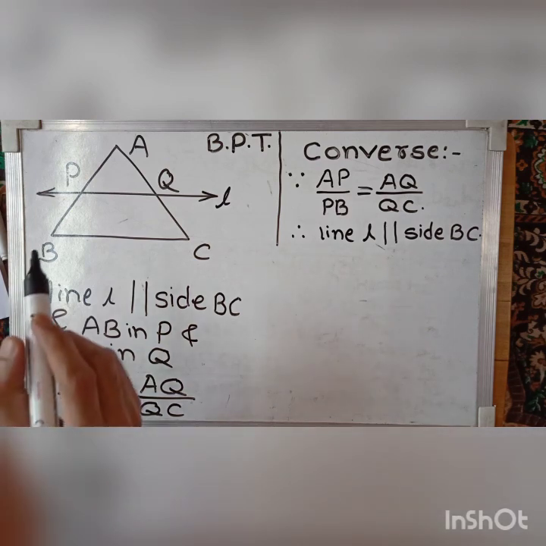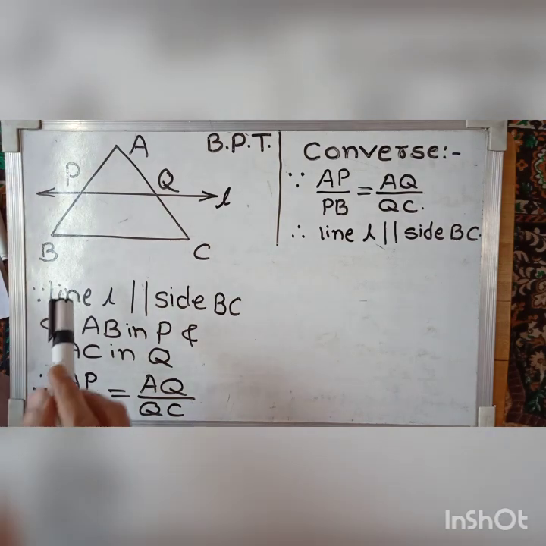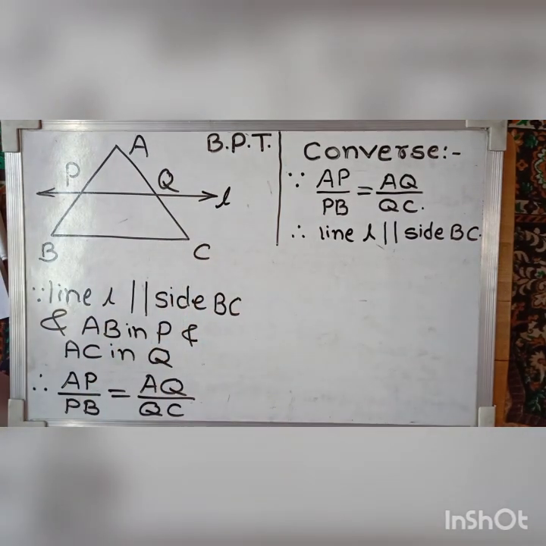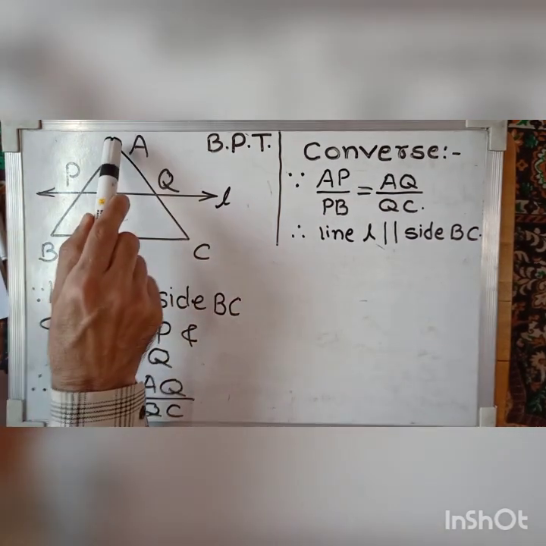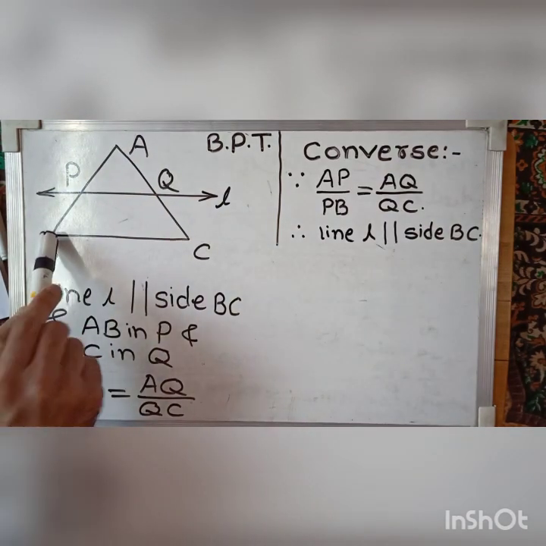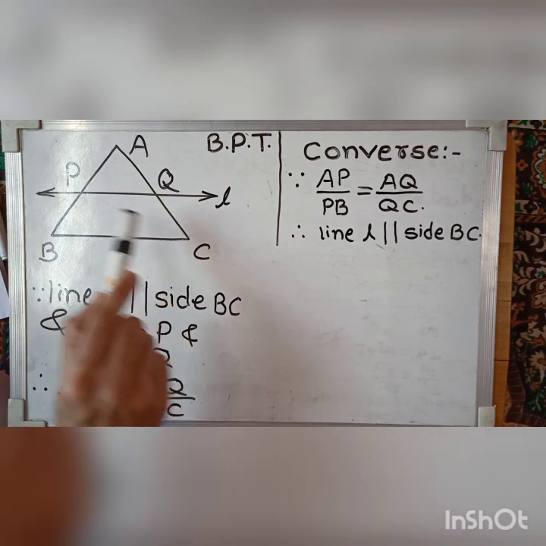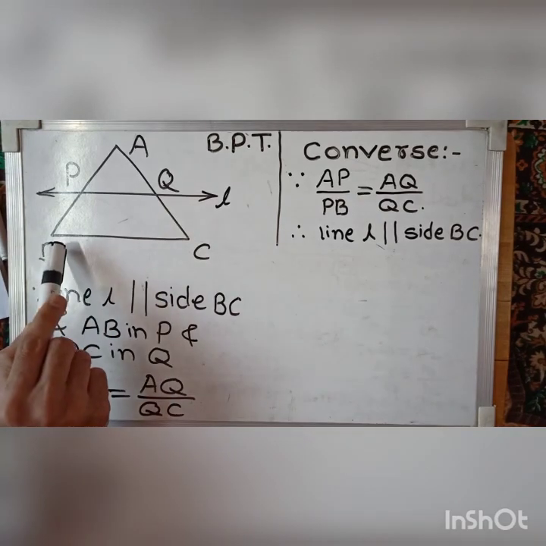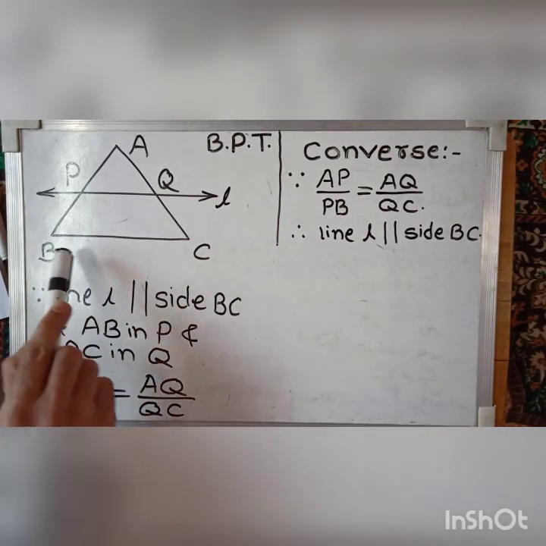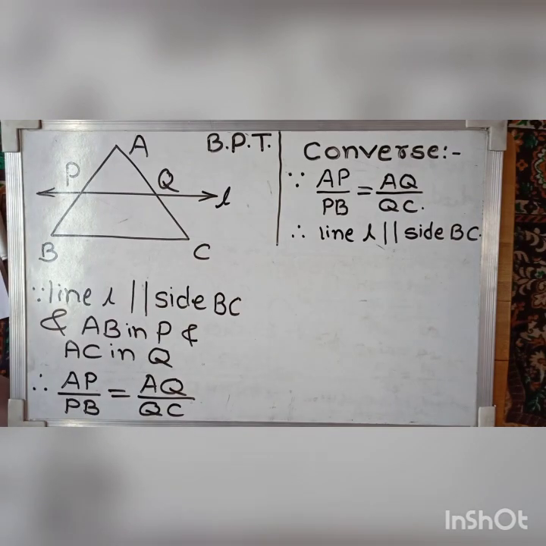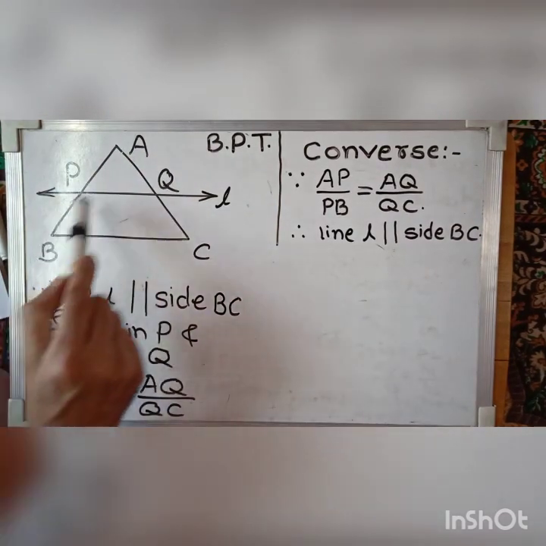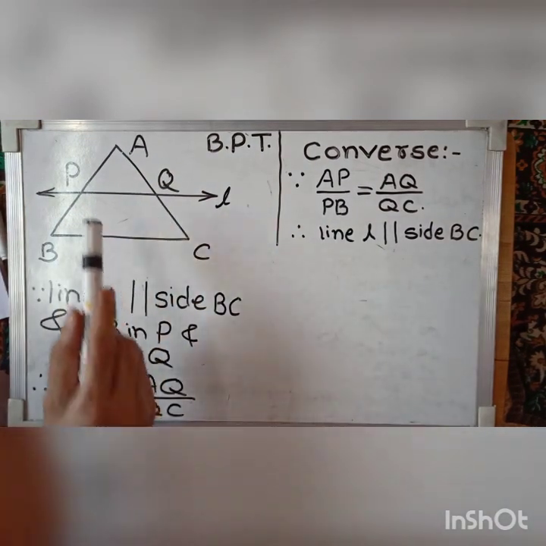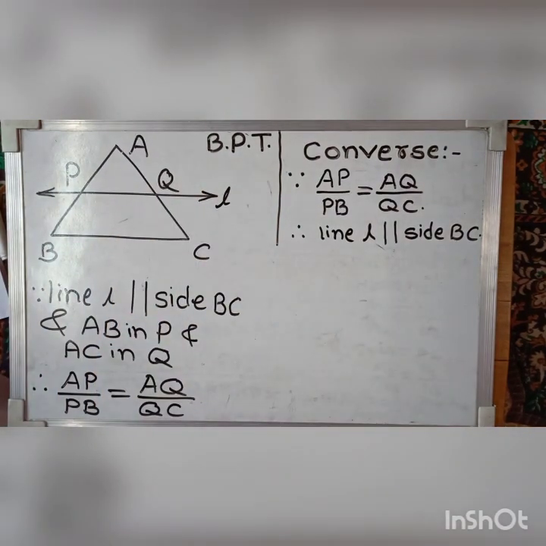Suppose we have a triangle ABC and line L is parallel to side BC and intersects side AB and side AC in two distinct points P and Q respectively. Line L is parallel to one side of triangle ABC, that is, parallel to BC, and it intersects the remaining two sides, that is side AB and side AC, in two distinct points P and Q respectively.